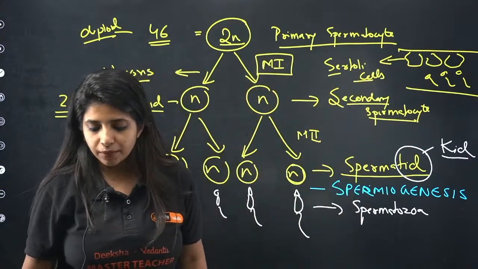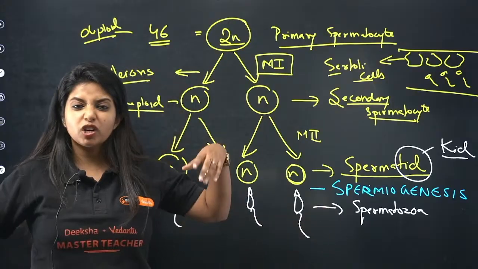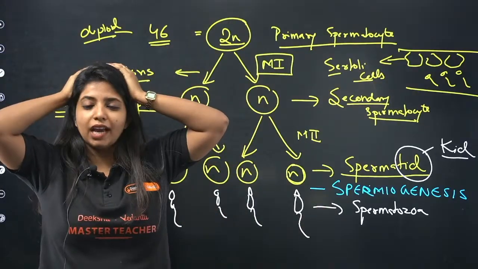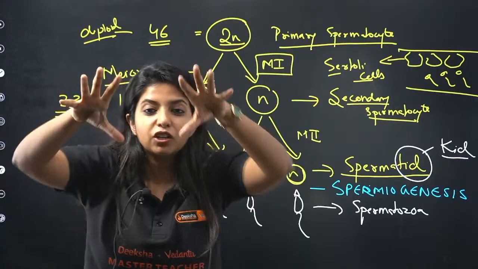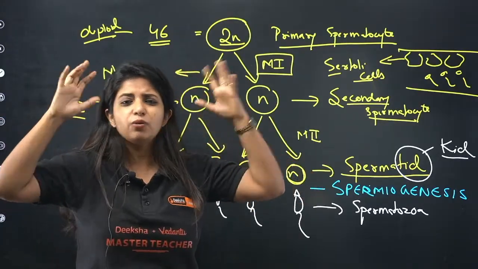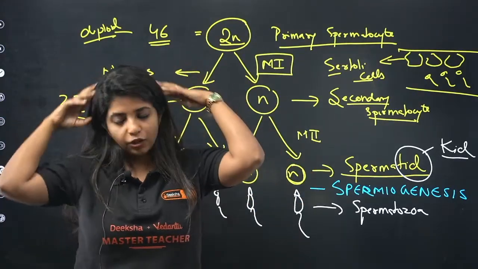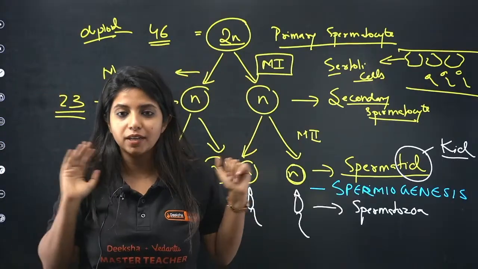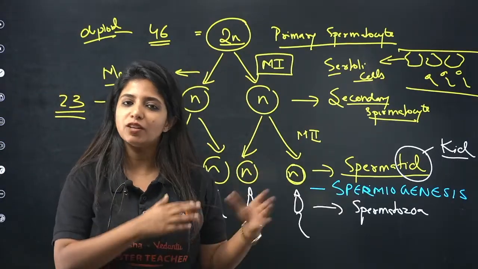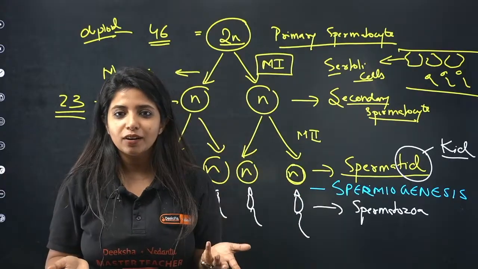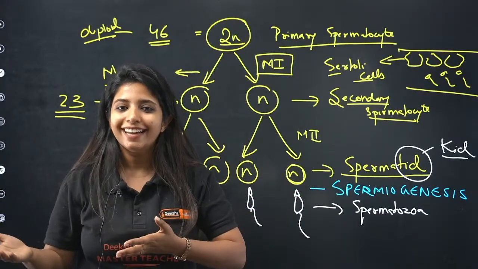So usually what happens, the spermatozoa which are being formed, they are like, oh my God, I cannot take anything up. So they go and embed their head into the Sertoli cells, like, Sertoli cells, you are the one who promised to nourish me, right? Nourish me right now. That is a process that happens. But there will be a time where this spermatozoa has to move out. It cannot be here for long, right? It has to move out, right?